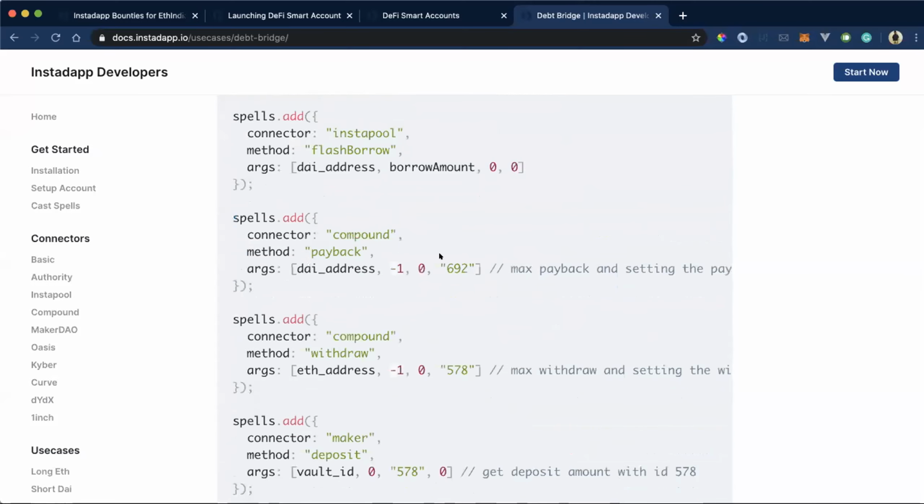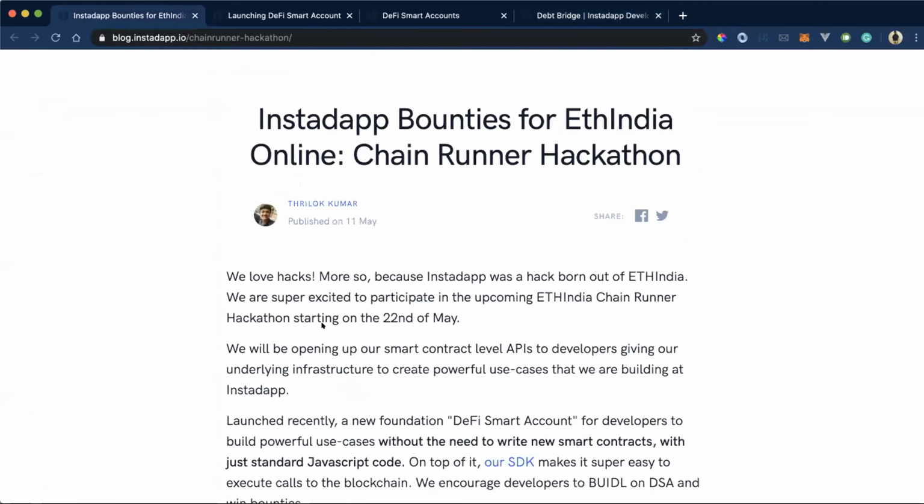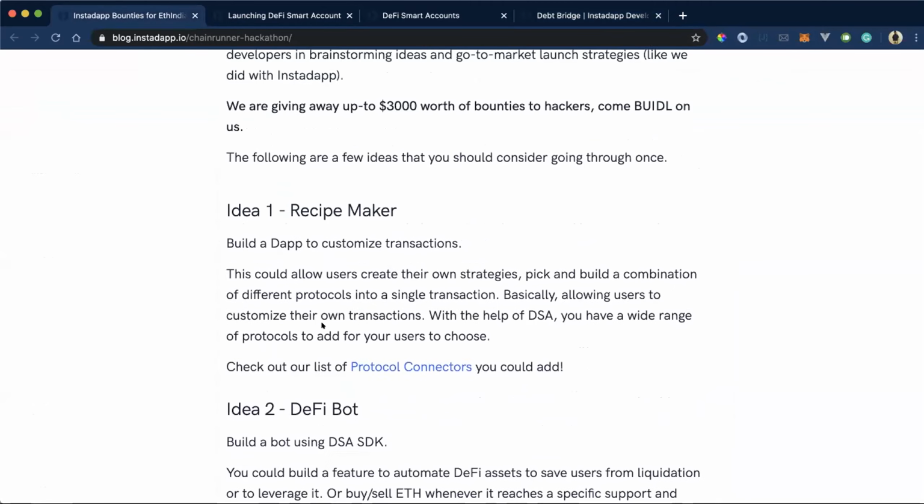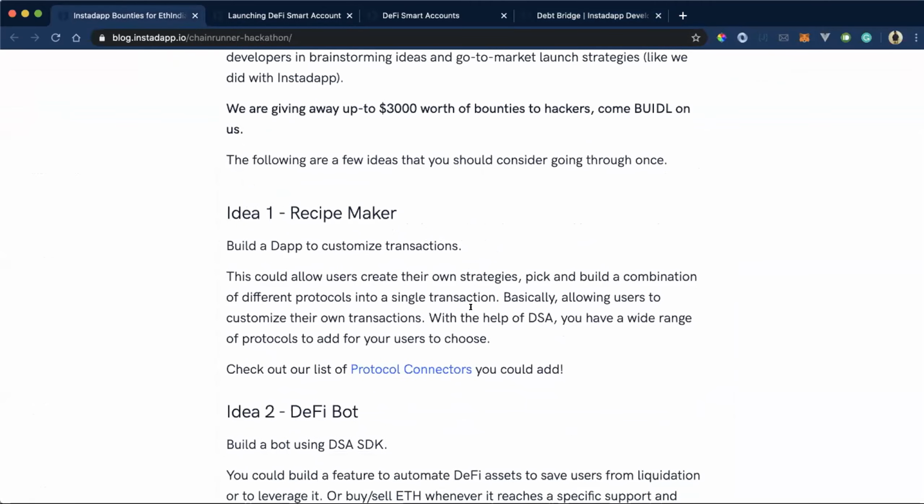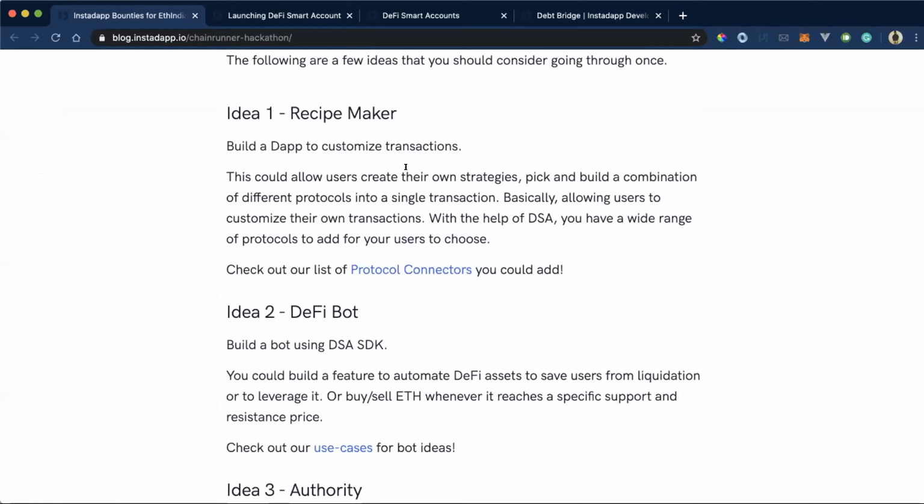So this is how the DSA works. I'll be going through the bounties now. We are giving away up to $3,000 worth of bounties, and we are expecting you to build the following ideas.